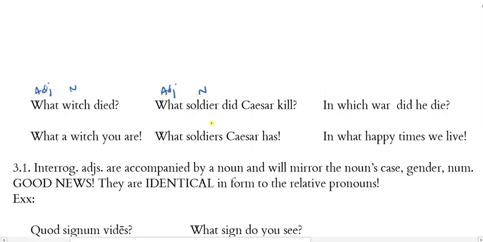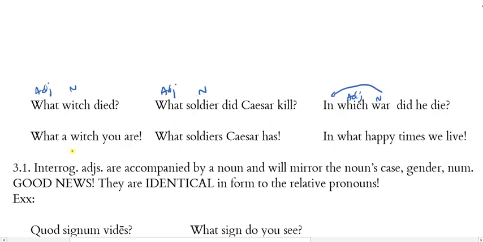Here, Caesar killed a soldier. The soldier is the noun that was the direct object. What the what is doing is it's questioning which or what soldier it was that Caesar killed. So these interrogatives are adjectival in their function. They're not functioning as nouns or pronouns here. Okay, and then in what war did he die? Again, war is the object of the preposition in, and what is the adjective that's trying to identify the noun. We know there's a war. He died in the war, but which war did he die in?